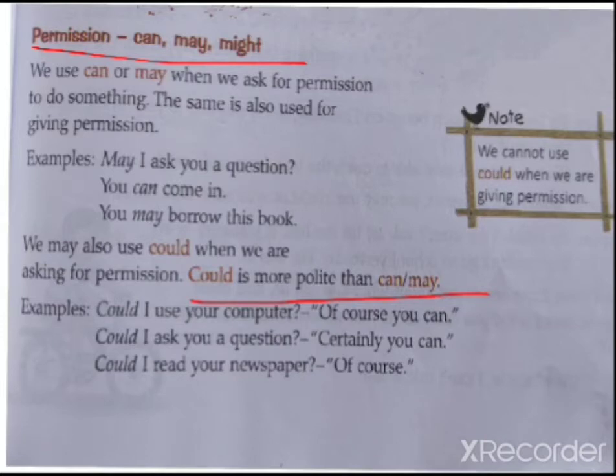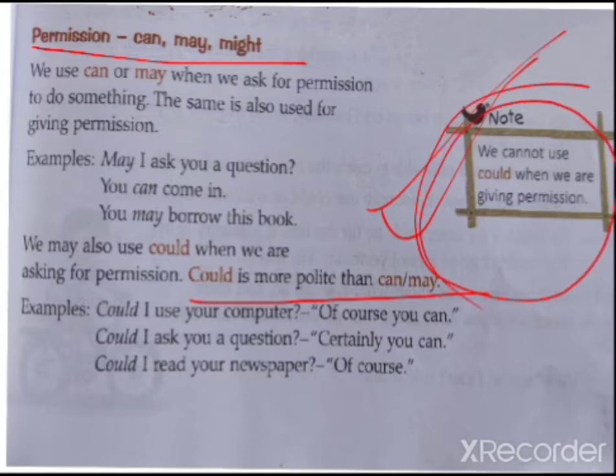But one main point that you have to note: when we are giving permission, we cannot use could. If you ask, could I go and bring the book? The teacher or someone cannot reply, cannot give permission by saying, yes, you could go. That is wrong. The person has to give permission using can or may only. Is it clear? So for permissions, you can use can, may, or could.